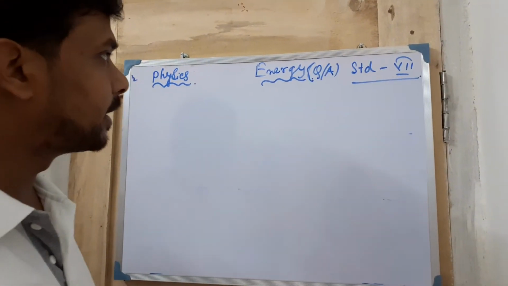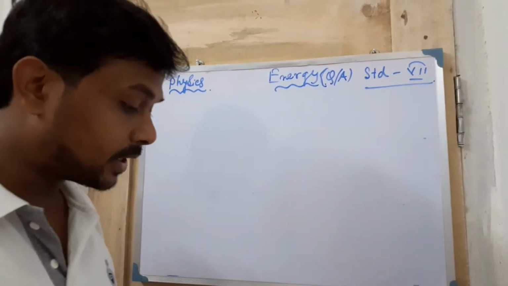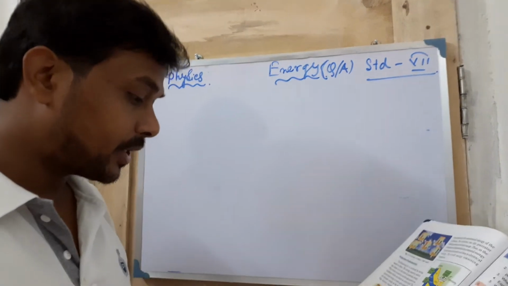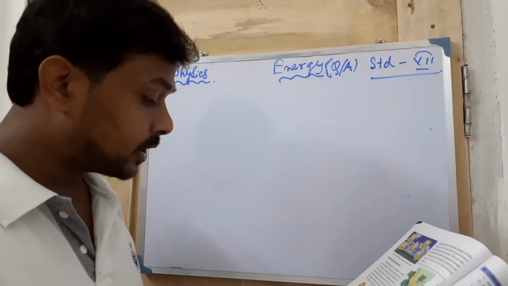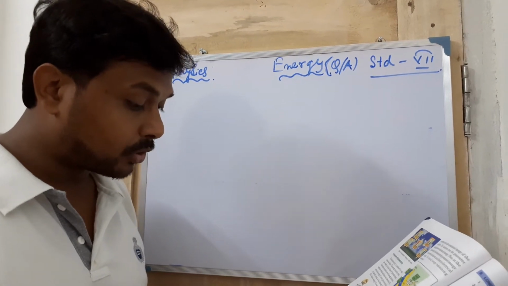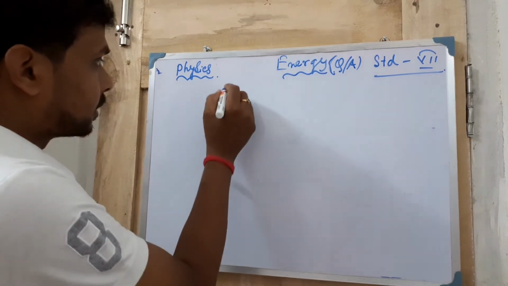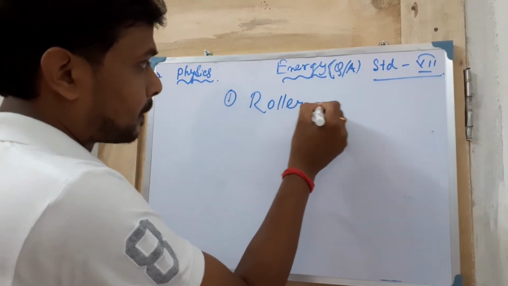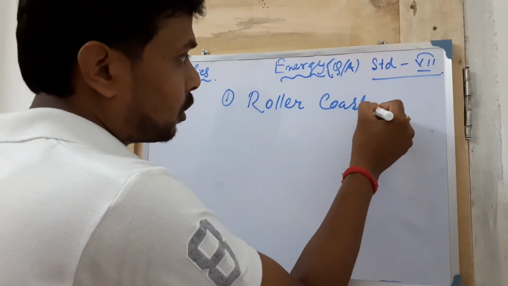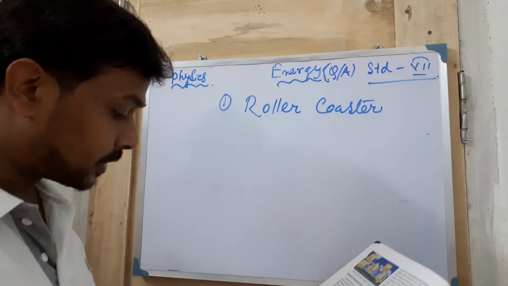Today we will discuss the energy question-answer part. I'm just taking your exercise book here and telling the answers from it. I'm reading the question and then I will tell the answer. First question: give an example in which a body possesses both kinetic and potential energy. The first answer you can write down is the roller coaster, or a simple pendulum. So that is the first answer.